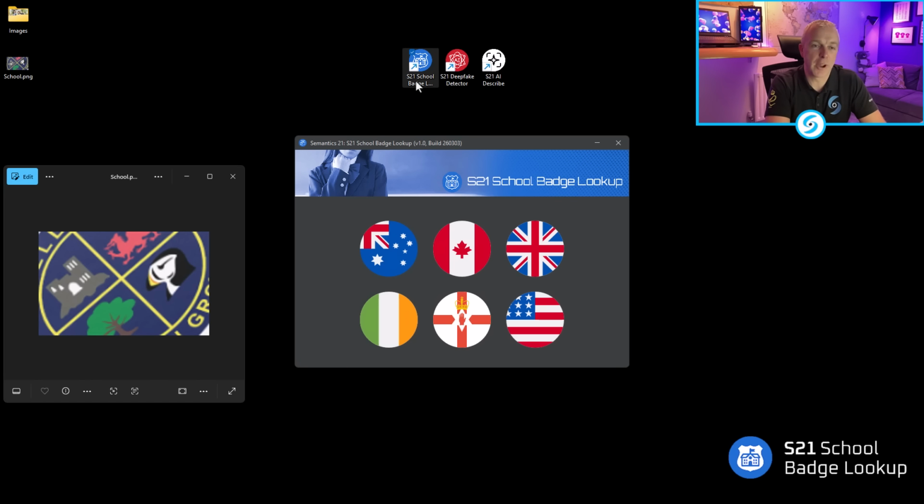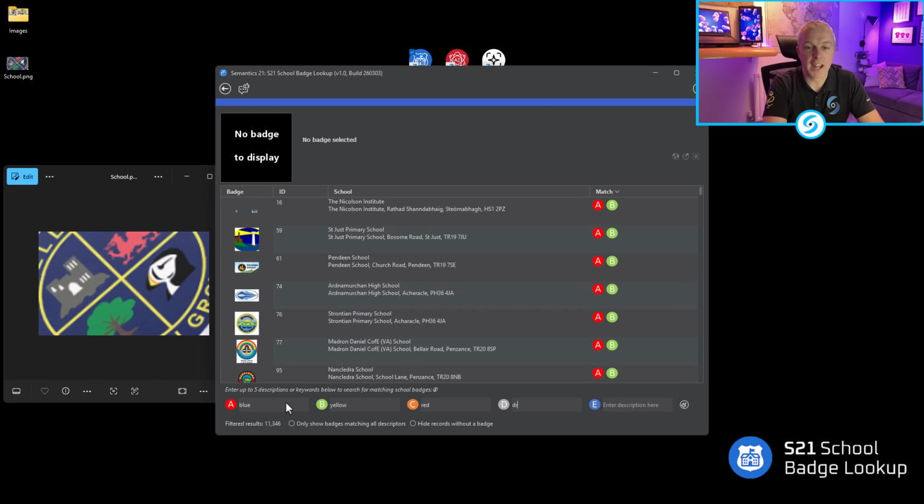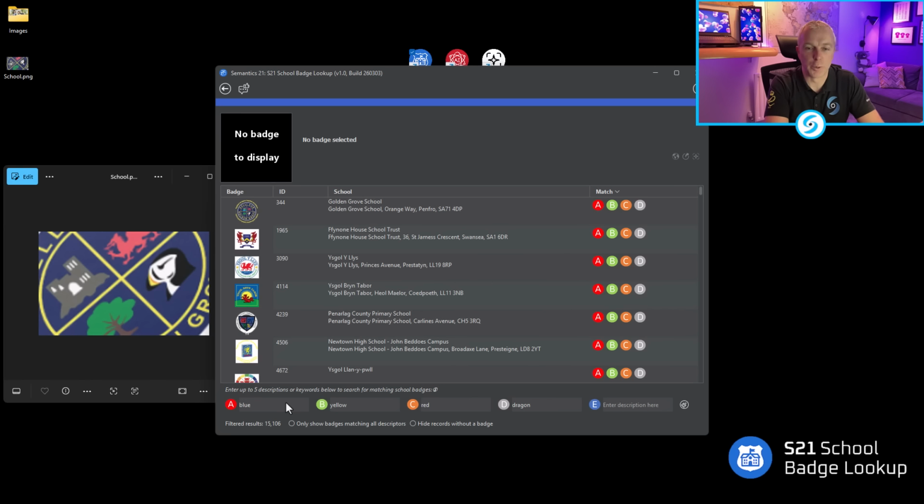So as we can see from our example image there, we can see that there are a number of conditions that will help us filter down. So by simply typing across the bottom here, where we have our different categories, we can type in the colors of that logo that then will help us. And you'll see in real time that list is starting to be filtered. So we can simply type in the color blue, yellow, we could type in the color red, and we can notice that there's a distinguishing feature, there's a dragon on that school logo.